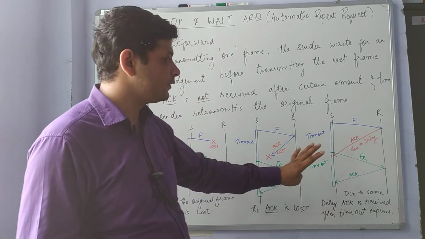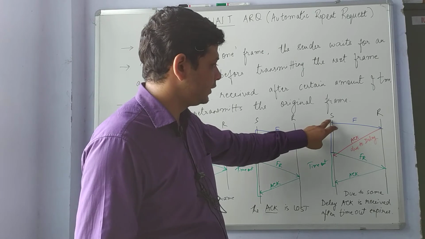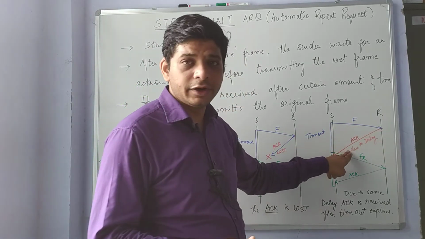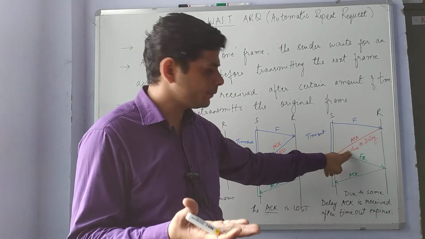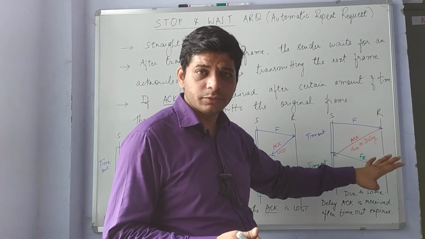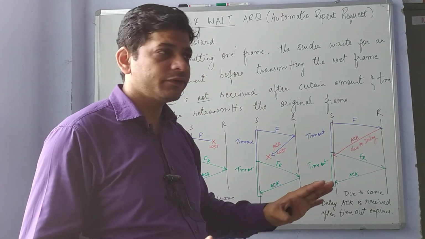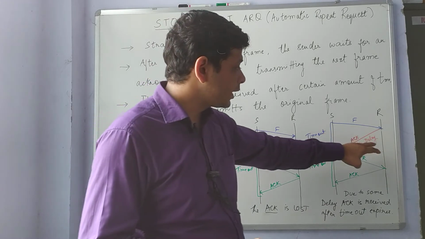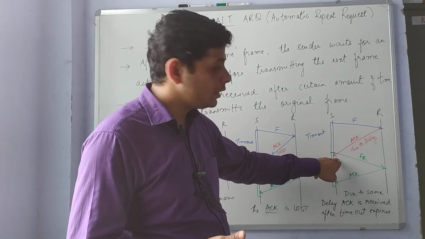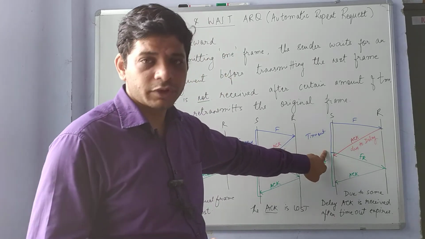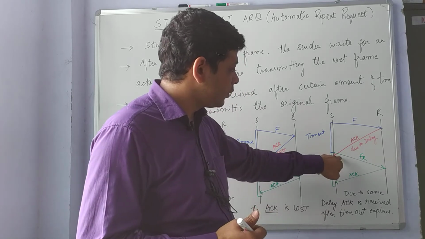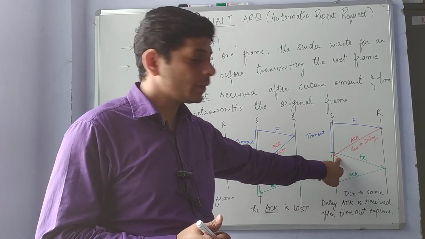The fourth possible way is that the sender sends the frame and the acknowledgement is late for some reason. The acknowledgement is late, but there is an acknowledgement. The acknowledgement is not lost, the frame is not lost, but this acknowledgement is received by the sender after the timeout time.